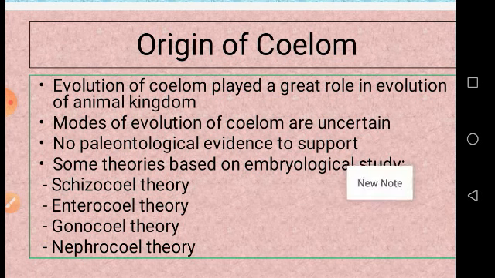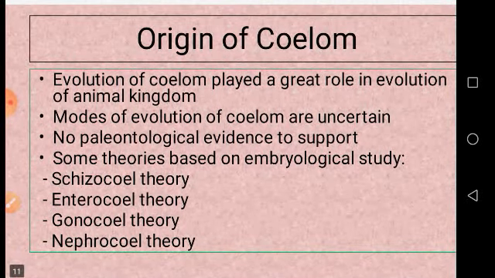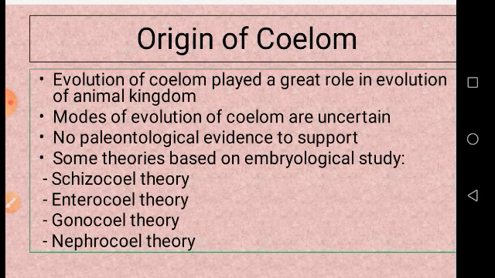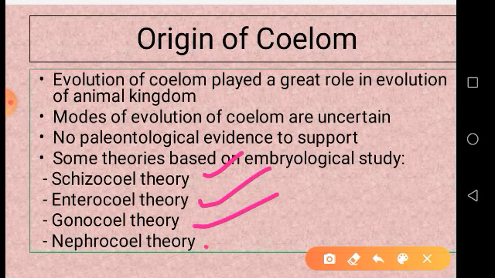But unfortunately, there is no paleontological evidence to support how the coelom originated. We have no clear-cut idea so far. But based on embryological studies of different organisms, some scientists proposed certain theories, among which the schizocoelic theory, enterocoelic theory, gonocoel theory, and nephrocoel theory are important. Let us see what proposals are put forward by these theories.